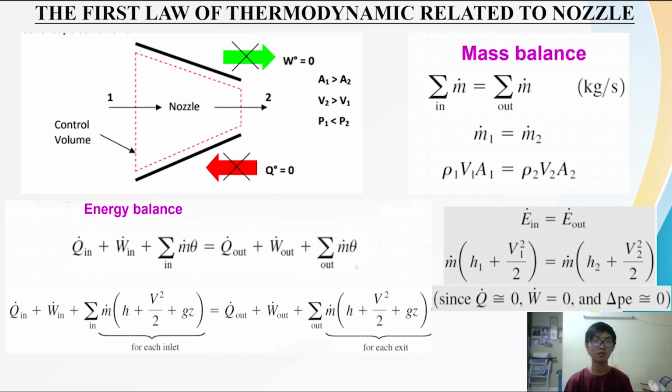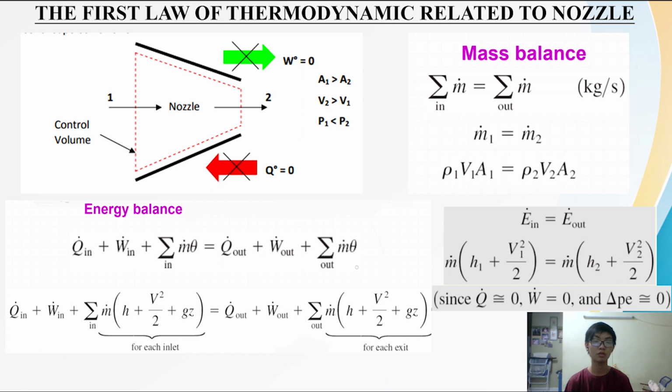The first law of thermodynamics related to a nozzle device. Nozzles are regarded as a steady flow engineering device. The mass balance for the nozzle is rate of mass in equal to rate of mass out because of conservation of mass. And so the conservation of mass is usually taken as density times velocity times area in equal to density times velocity times area out.